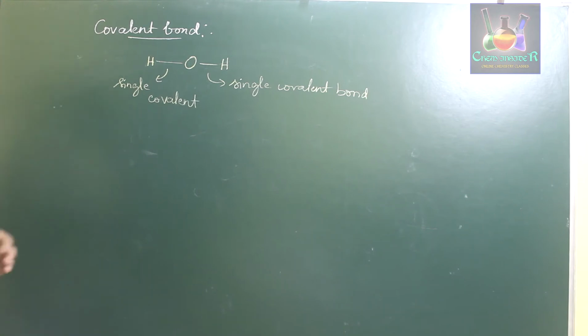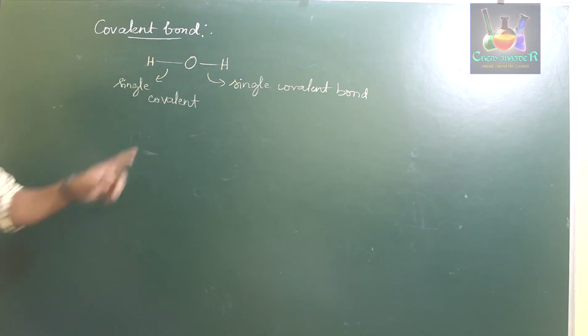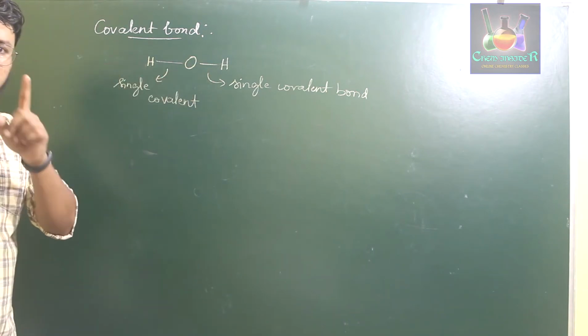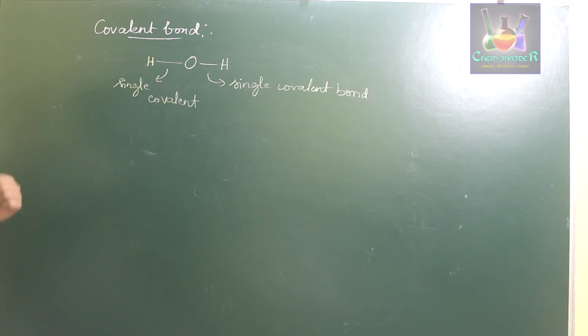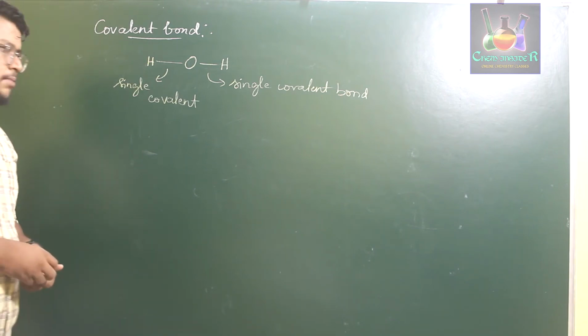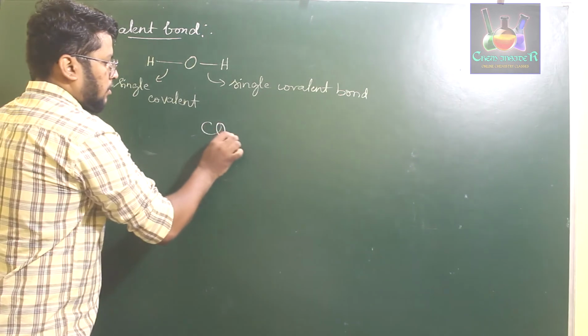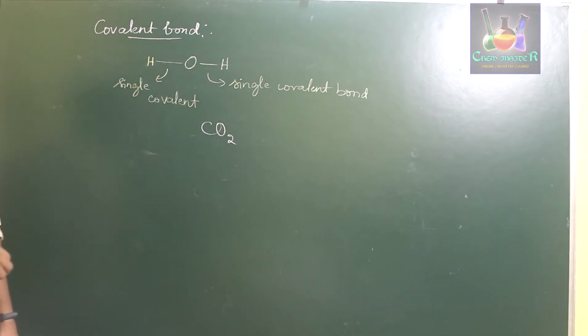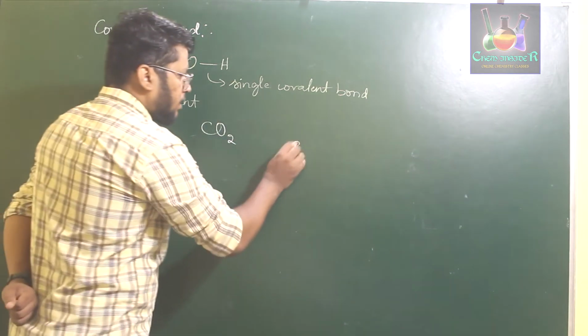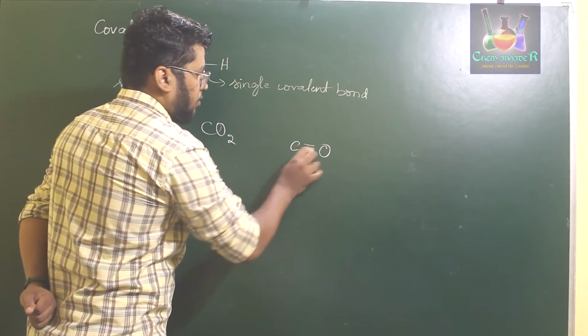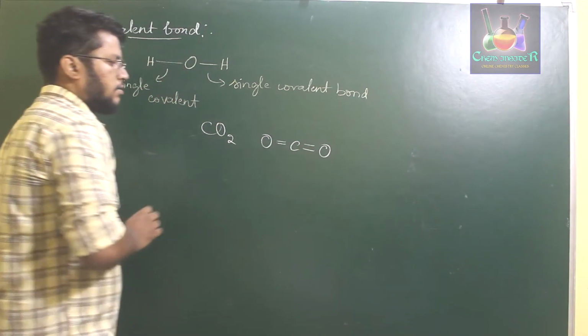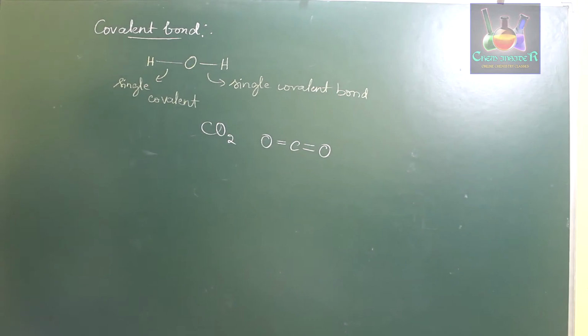So whenever two atoms are sharing 1 pair of electrons, one from each of them, then those are said to be bonded with a single covalent bond. In some cases, for example carbon dioxide, if you consider carbon dioxide, it has carbon sharing 2 pairs of electrons with 2 different oxygen atoms.